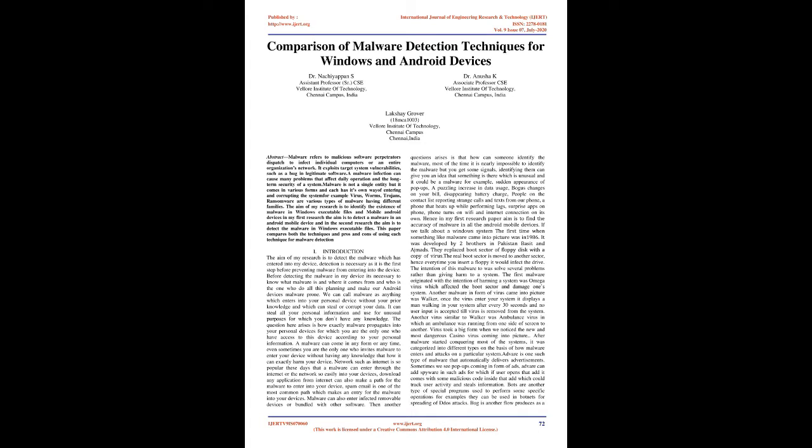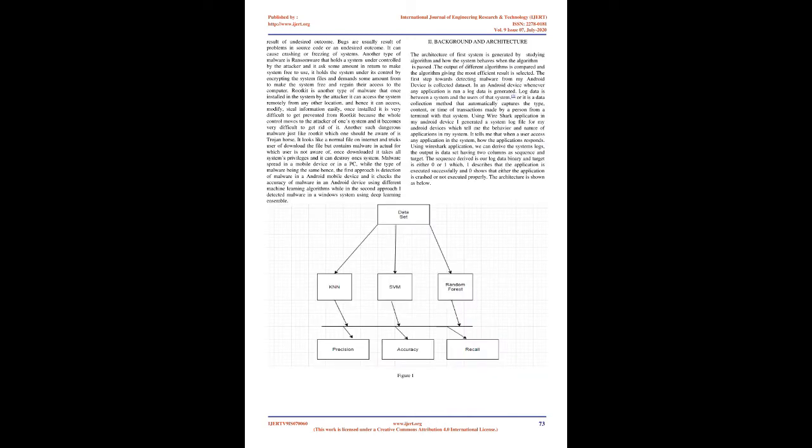If we talk about a Windows system, the first time something like malware came into the picture was in 1986. It was developed by two brothers in Pakistan, Basit and Amjad. They replaced the boot sector of a floppy disk with a copy of the virus. The real boot sector is moved to another sector, hence every time you insert a floppy it would infect the drive. The intention of this malware was to solve several problems rather than harm a system.